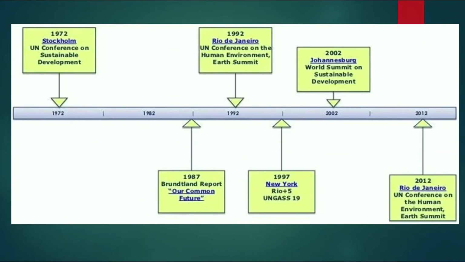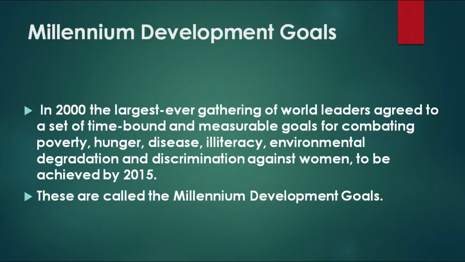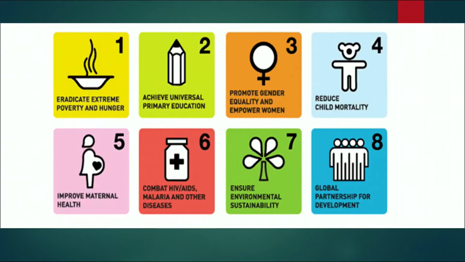Now, this shows you a certain kind of a timeline of the various conferences that have been held at different points of time. And if you take 2000, for instance, you had one of the largest ever gatherings in the world, and you started saying, all right, we are now going to set targets for ourselves. Now, these were called the MDGs. I'm sure you've heard of the MDGs, which actually means the Millennium Development Goals. And you started talking about looking after, so you had something like 8 goals.